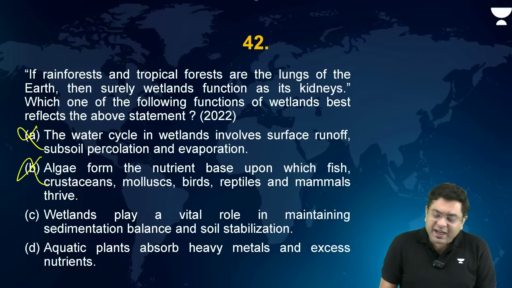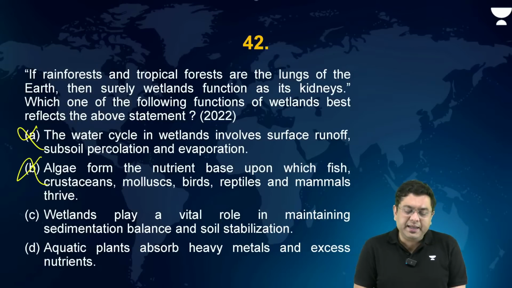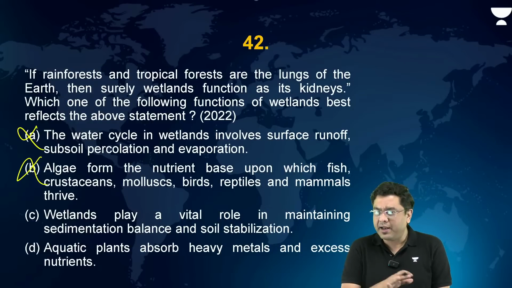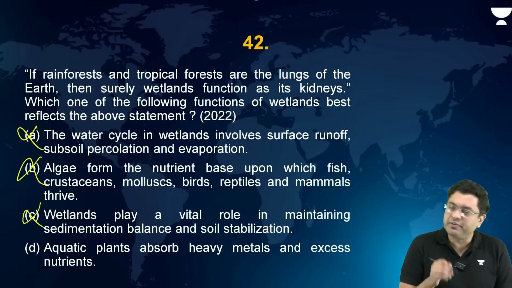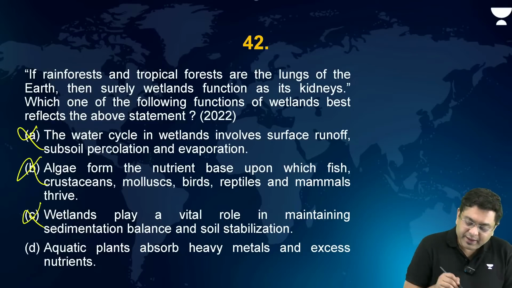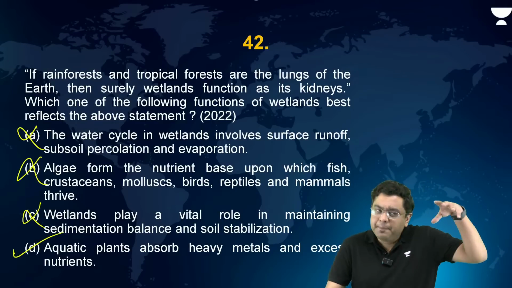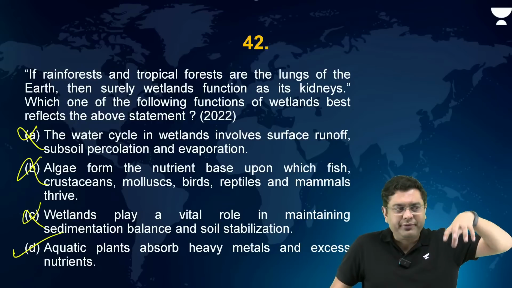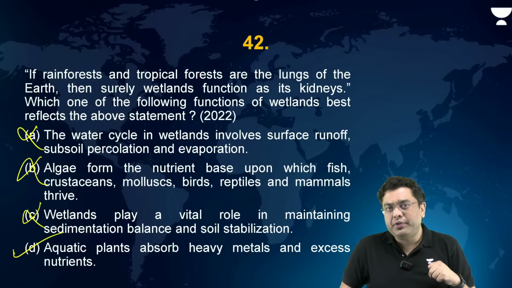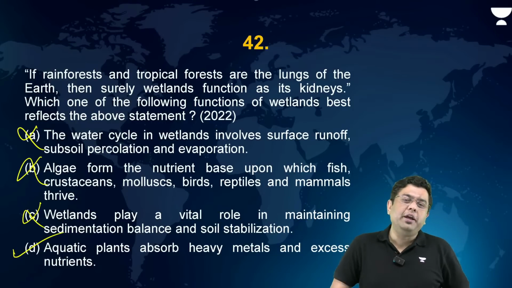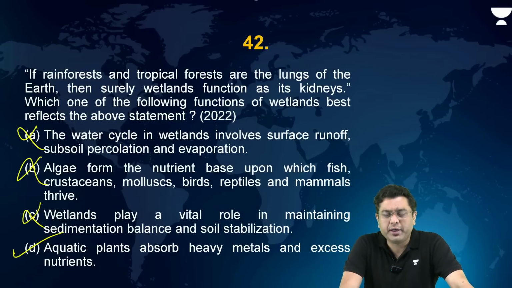Wetlands play a vital role in maintaining sedimentation, balance and soil alkalinization. Again, this is not associated with the correct answer. The correct answer is basically the ability of the plants within the wetlands to trap the heavy contaminants. That is where wetlands also play a role of purifying the water which is provided. So the correct answer is going to be D.